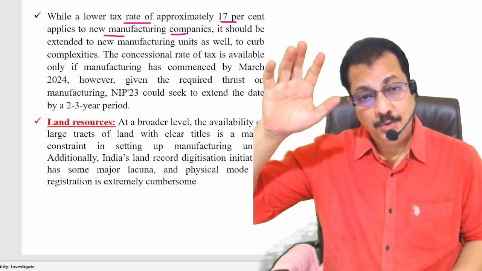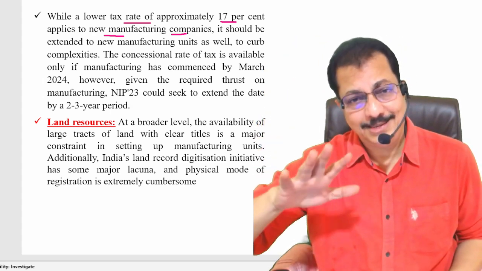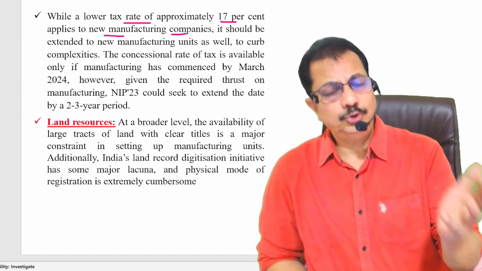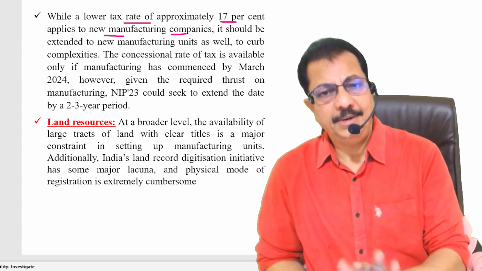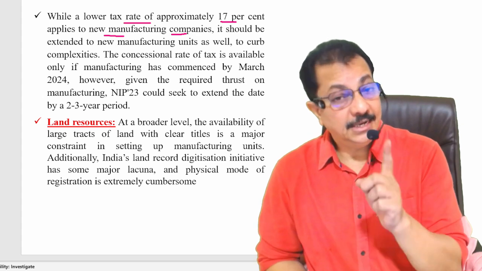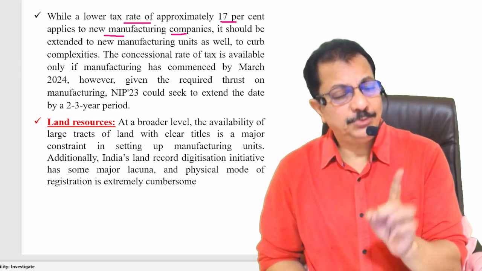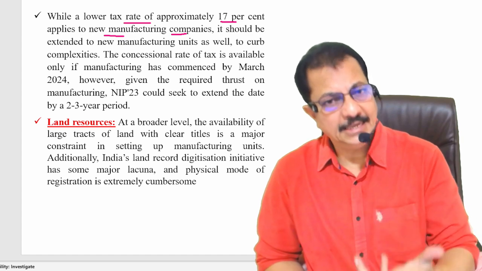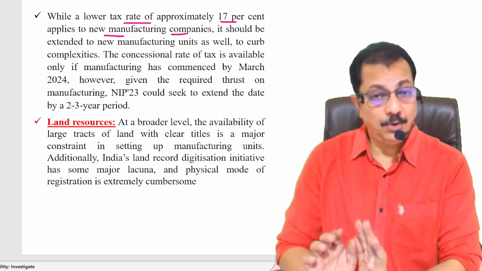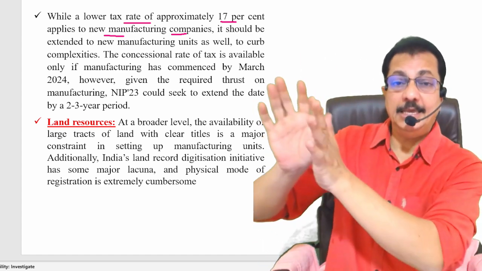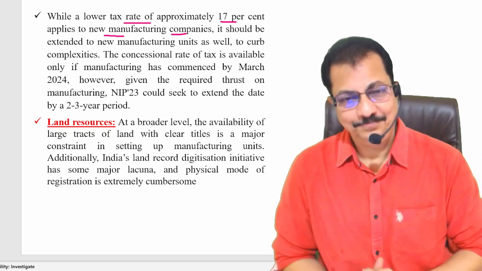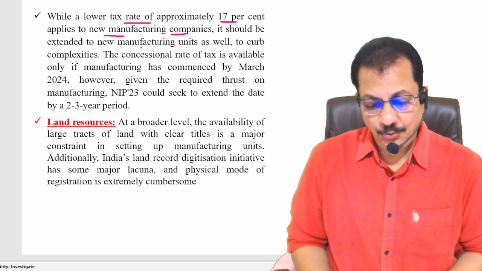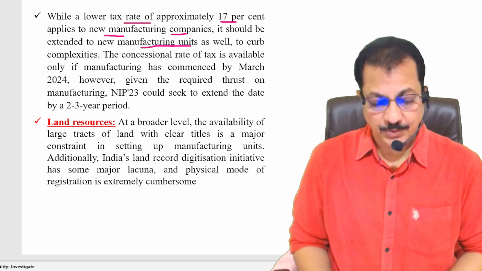So though the government is reducing the taxes for these new industries, the companies manufacturing here lead to enhancement of employment opportunities and to the increase of production. That will also lead to increase of exports. Clear? Right? It should be extended to new manufacturing units as well.